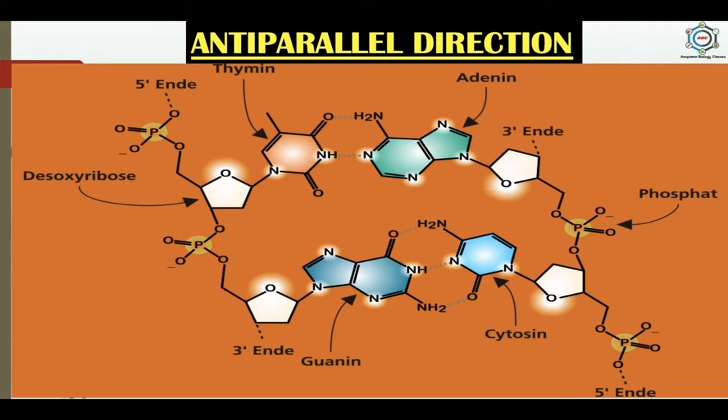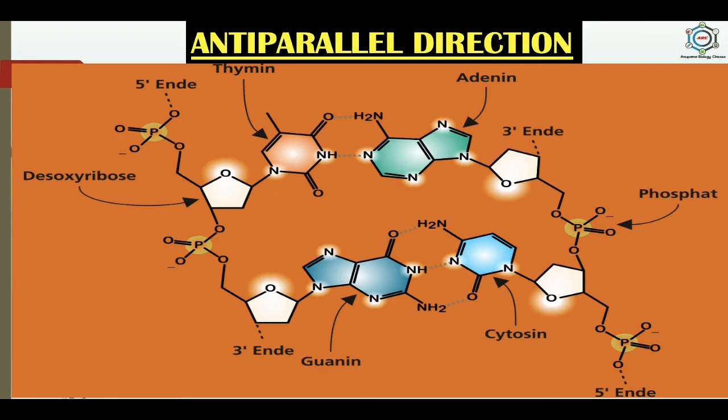Now here you can see the anti-parallel direction. So here the two chains of the DNA molecule run in opposite or anti-parallel directions, and this means that the carbon atom at position 5 in the sugar component is in one direction in one chain and in the opposite direction in the other chain. Thus the two chains are parallel but their 5' to 3' directions are opposite.